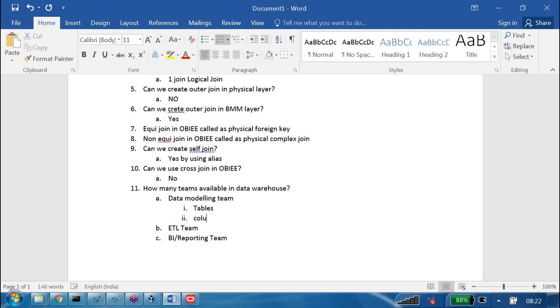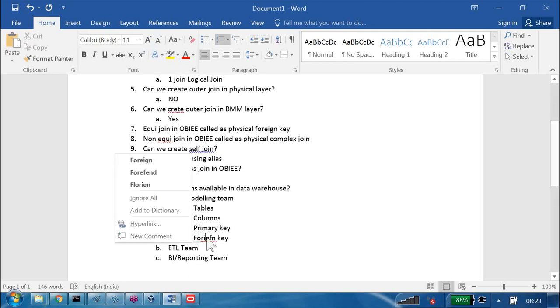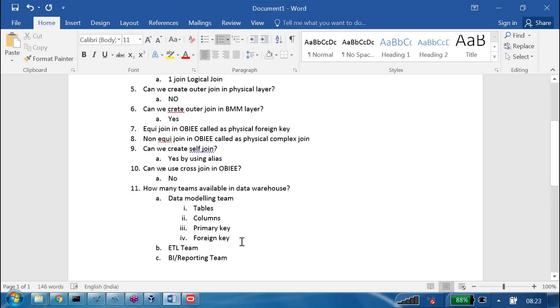Next, we decide what columns we require, what primary keys are required, what foreign keys we require, and what joins we require. These things are decided by the data modeling team. They only design the empty tables.